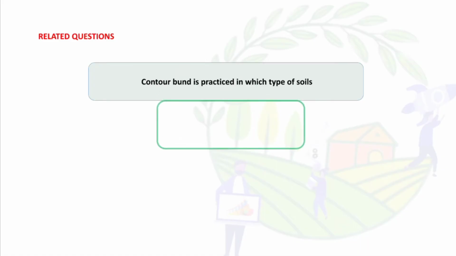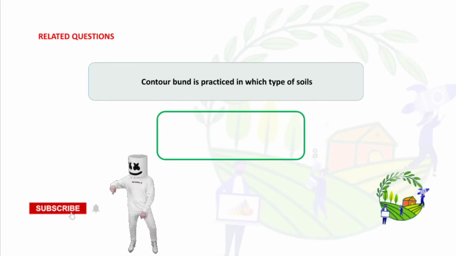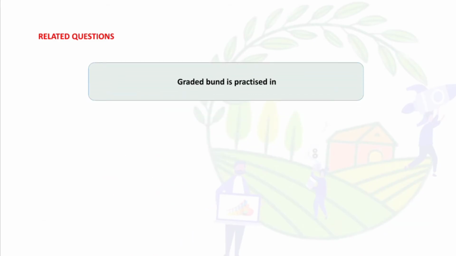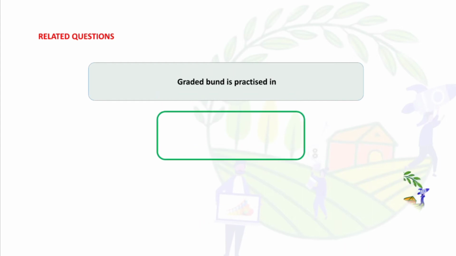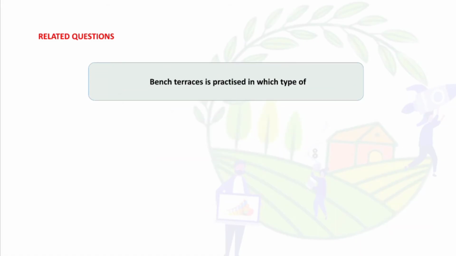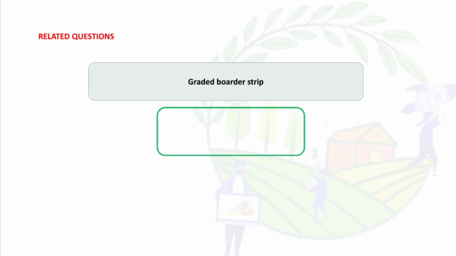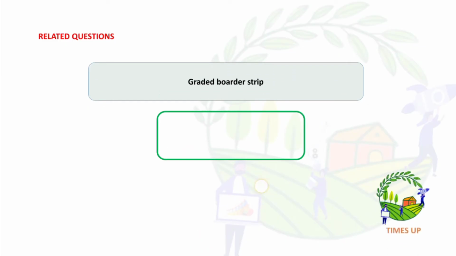Counterbund is practiced in which types of soils? So the answer is light soil. Graded bund is practiced in which types of soils? So the answer is all soil types. And bench terrace is practiced in which type of soils? The answer is steep soils. Graded border strip is followed in which type of soils? The answer is deep alkali soil and related red soils.